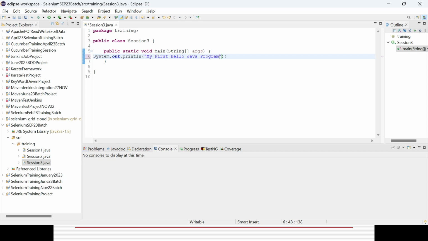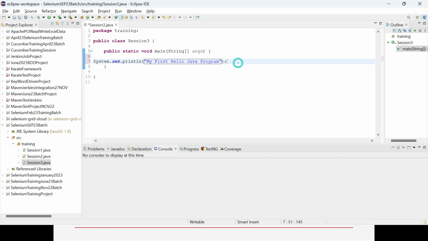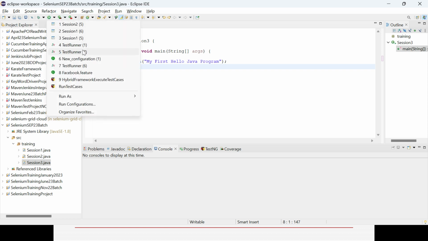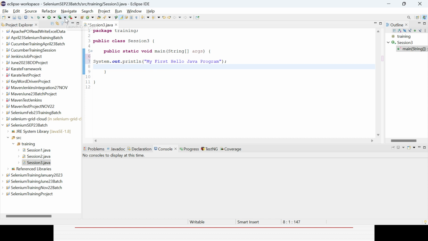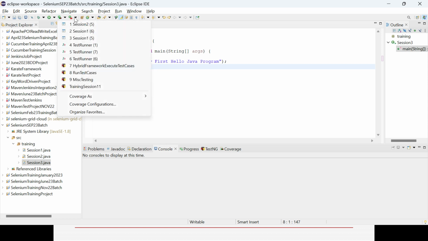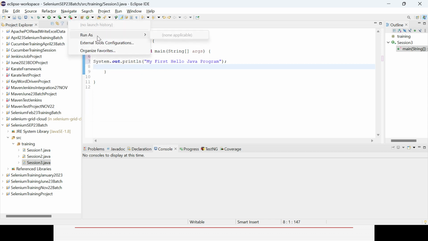So that is the thing you have written, and now if you want to execute it, there are a lot of options. I already showed you right clicking here, but there is also a Run option available.